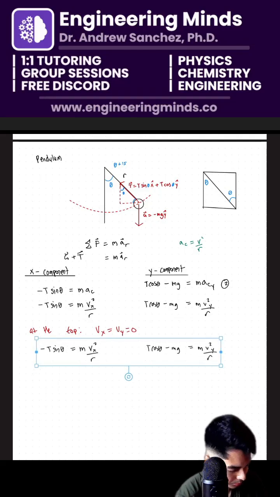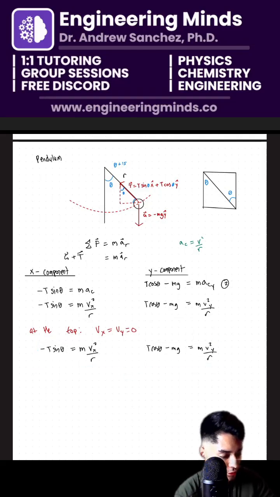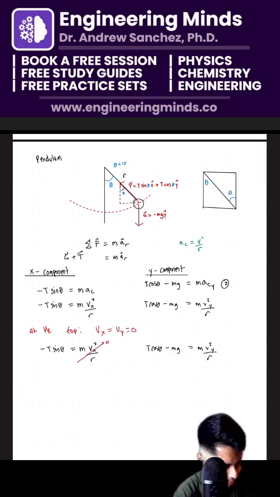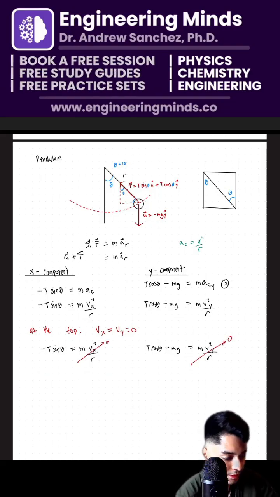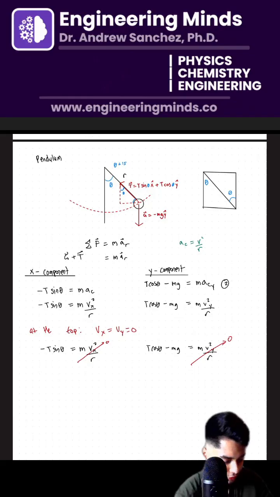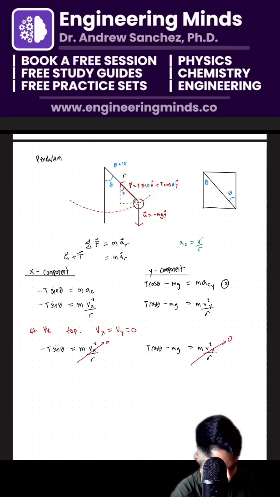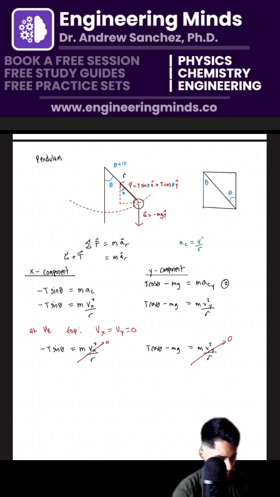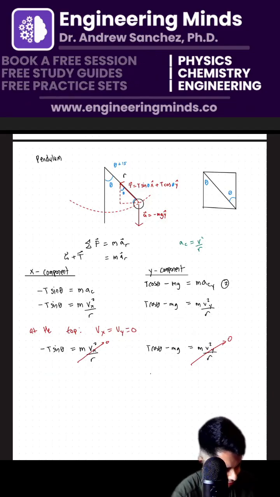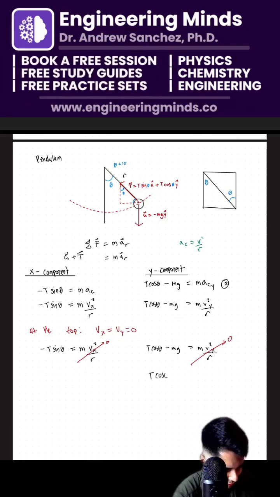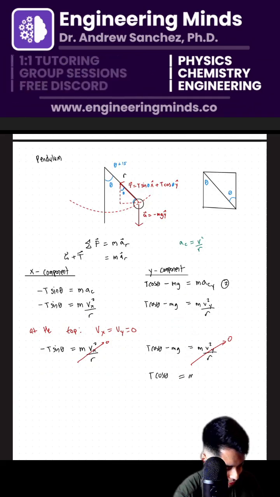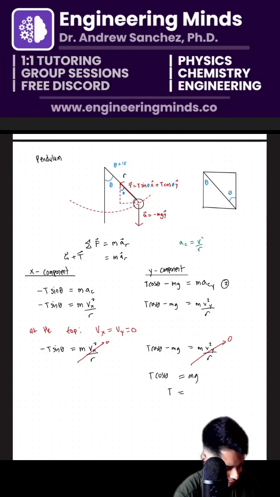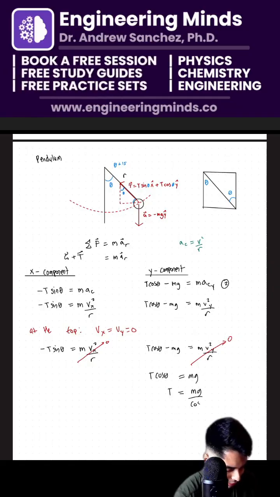Ideally, best case scenario, guys, if you send me the questions beforehand, I can prepare before the live streams, because now I'm kind of low-key winging it, which is not bad, but I'm not 100% confident. Now I'm going to say that T cosine theta is equal to mg, and therefore my T is equal to mg over cosine theta.